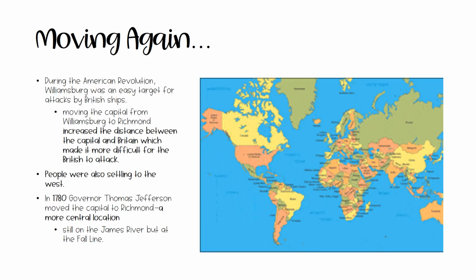For several decades, Williamsburg served Virginia well as its capital. It was still located on the James River, but conditions were better. However, during the Revolution, it was an easy target for attacks by British ships. The decision was made to move the capital again to Richmond in order to increase the distance between the capital and Britain. It was also taken into account that more people were settling further west, and Richmond would be a more central location. So, in 1780, Governor Thomas Jefferson ordered that the capital be moved.